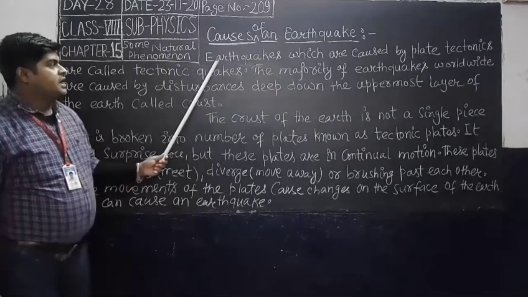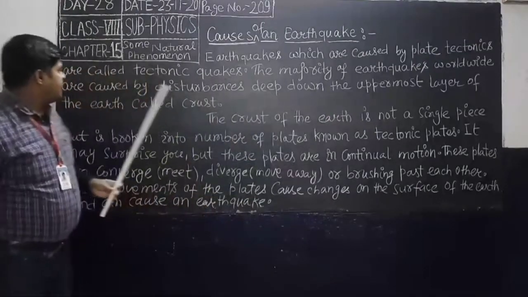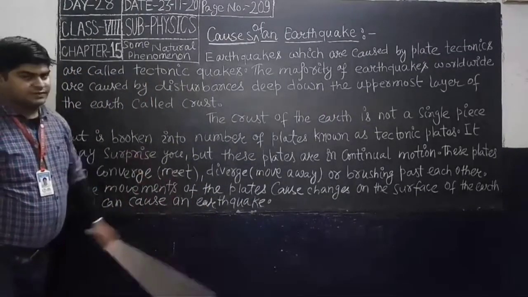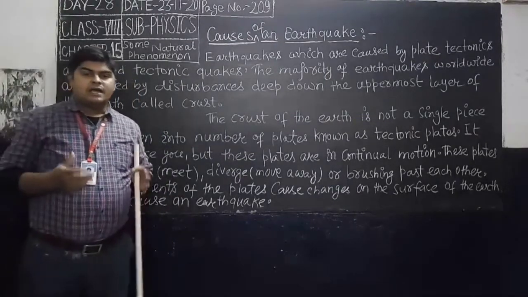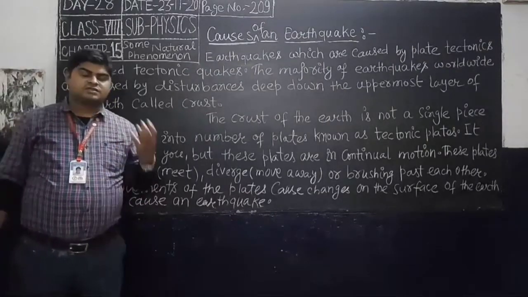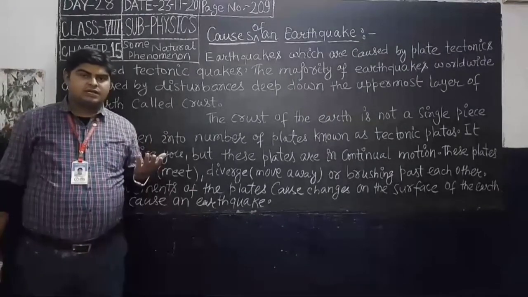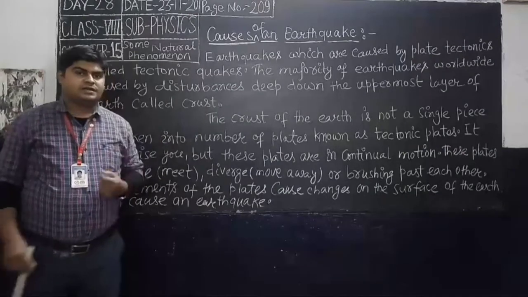Students, here earthquakes which are caused by plate tectonics are called tectonic quakes. You know, earthquakes occur due to the shaking or sliding of tectonic plates over each other on the crust layer of the earth.